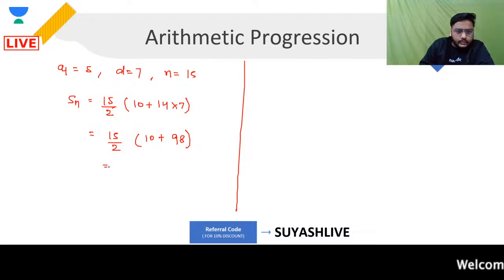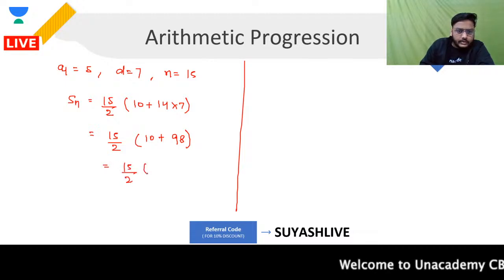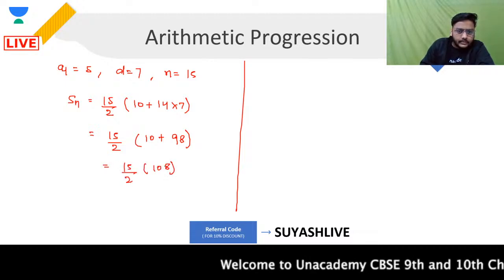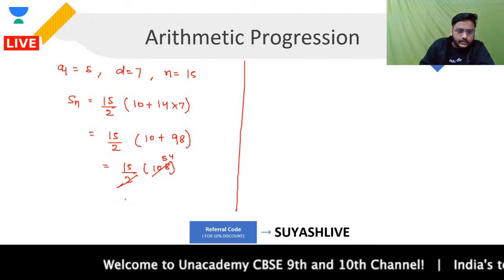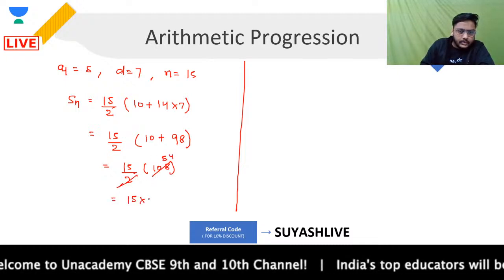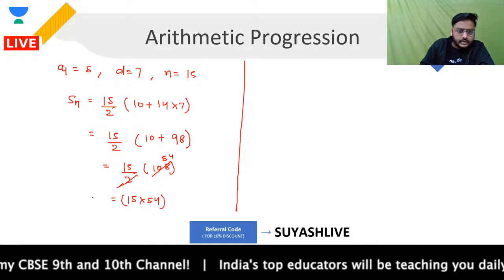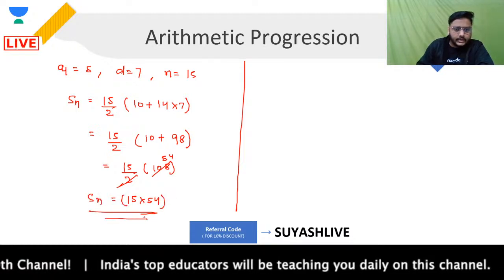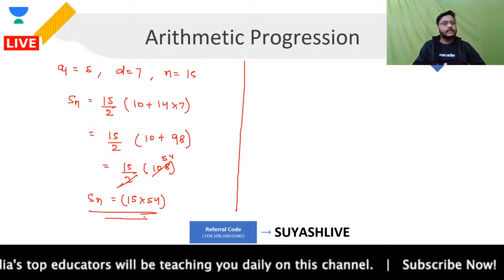Okay, and that would give me what? 15 upon 2 times of 108. Cancelling, 54 times, answer will be 15 into 54. This is gonna be the sum of n terms. Are you clear with this, guys? This will be the sum of n terms that we'll be having over here.